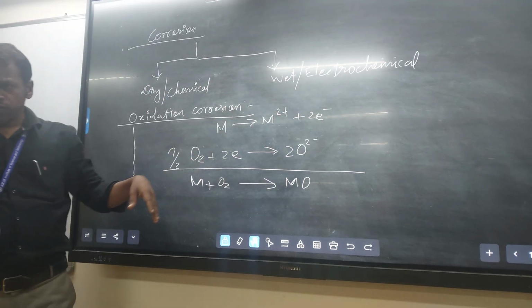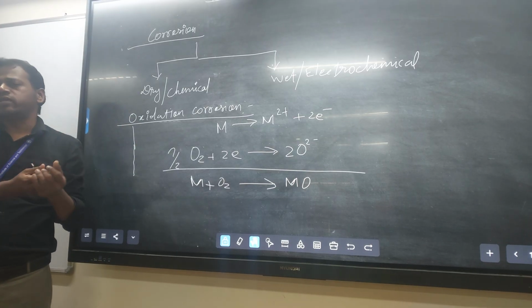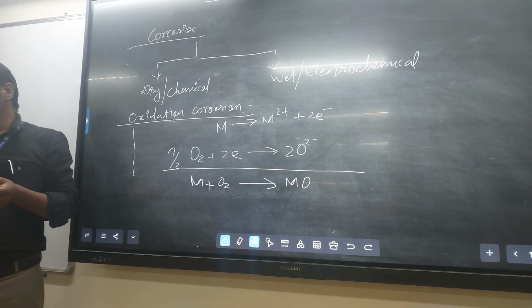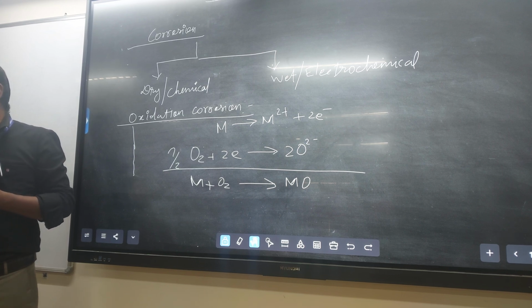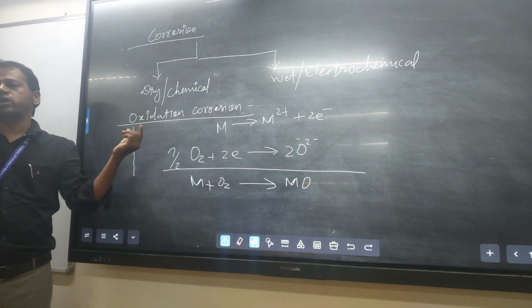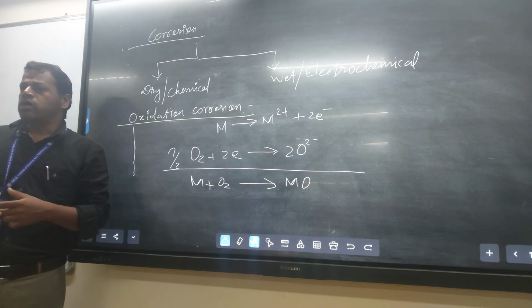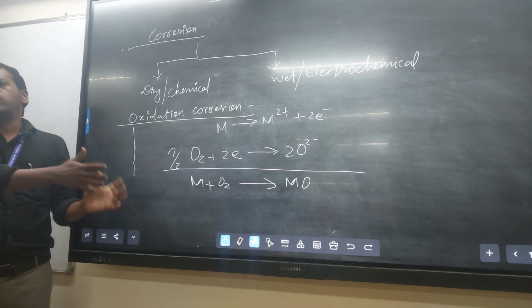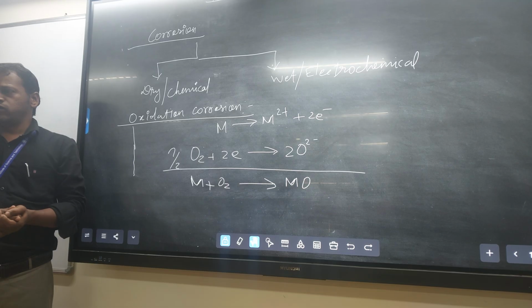Oxidation corrosion comes under chemical corrosion, with one of the gases, oxygen. Oxidation means addition of oxygen, chlorination means addition of chlorine. So oxidation corrosion means addition of oxygen to the metal surface to oxidize it and form a metal oxide, in the presence of oxygen.